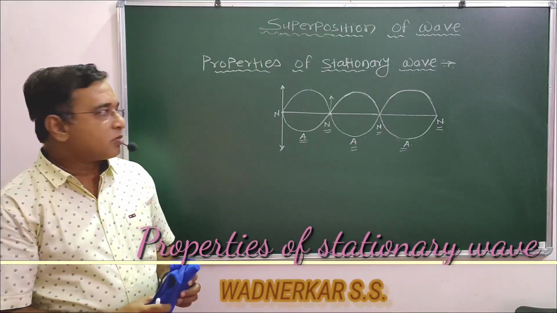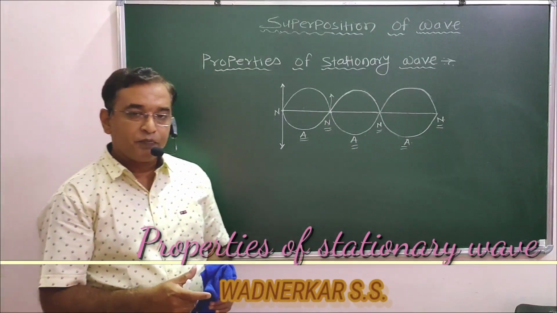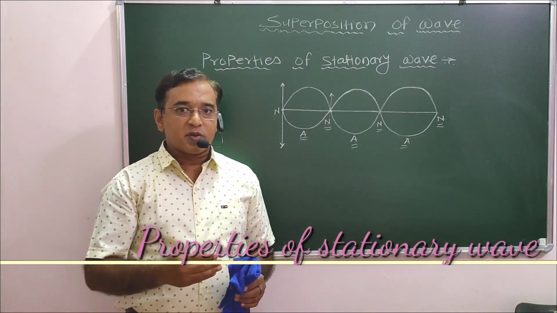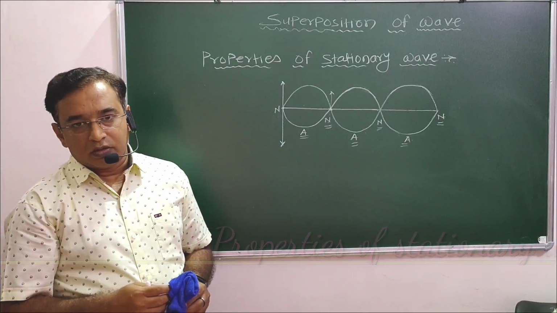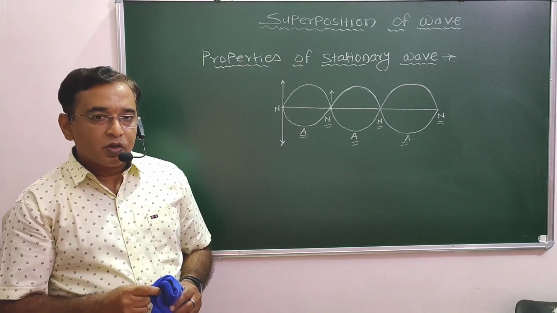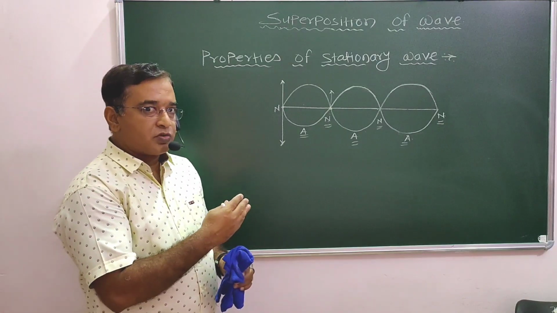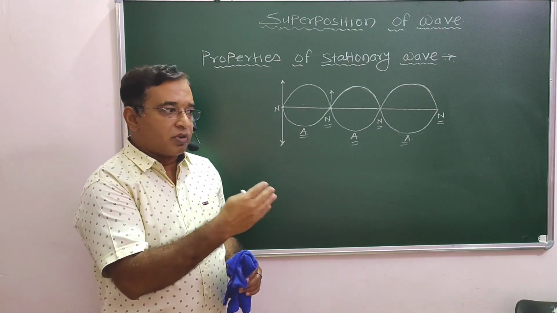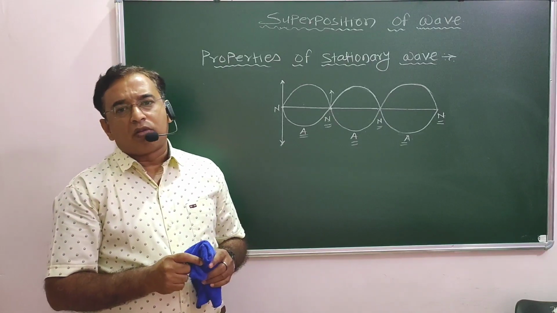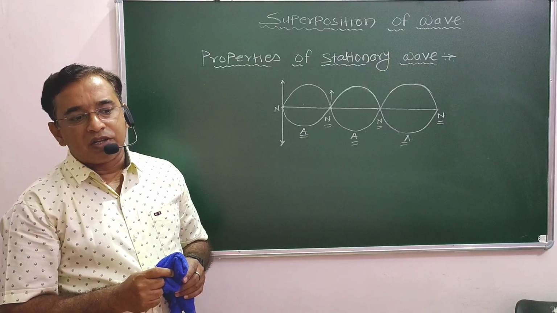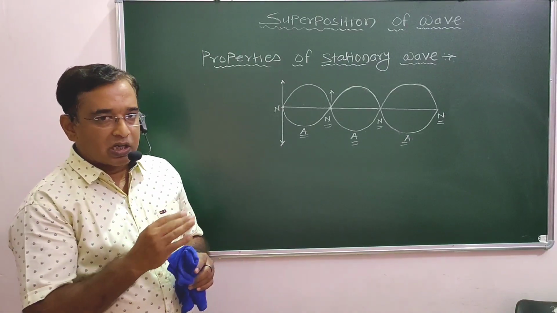Welcome students with a new subtopic, that is properties of stationary wave. Before starting these properties of the stationary wave, we better know the previous aspects we have already taken, that is progressive wave definition, the properties of the progressive wave equation, and then how the wave reflects from the rarer and denser medium. And then we have the stationary wave equation and conditions for the nodes and antinodes. Already we saw all the aspects.